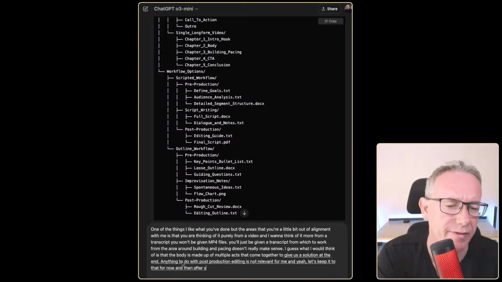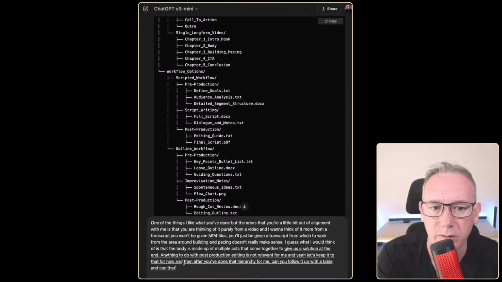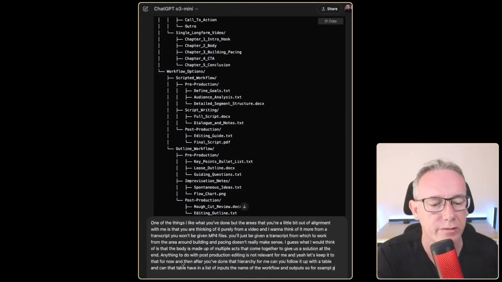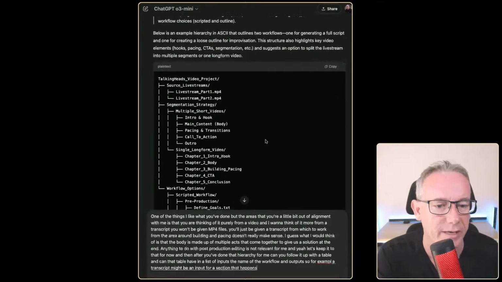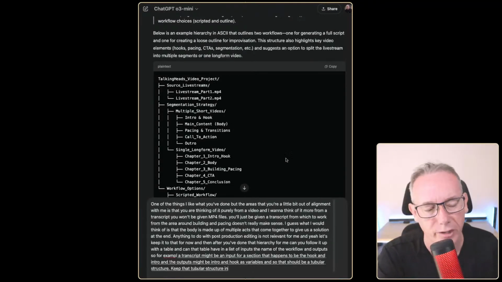And then after you've done that hierarchy for me, can you follow it up with a table? And can that table have in it a list of inputs, the name of the workflow, and outputs? So for example, a transcript might be an input for a section that happens to be the hook and intro, and the outputs might be intro and hook as variables. And so that should be a tabular structure. Keep that tabular structure in a code block.